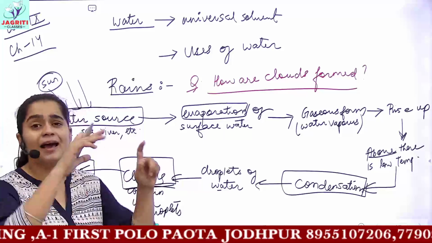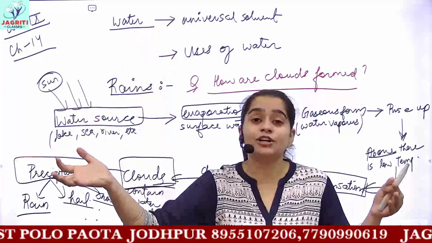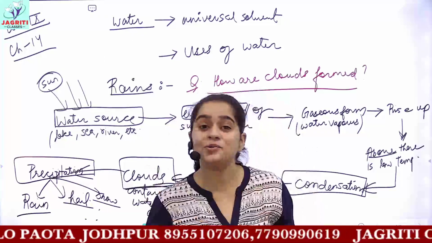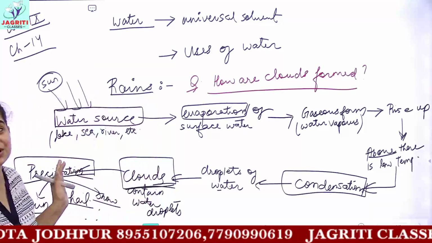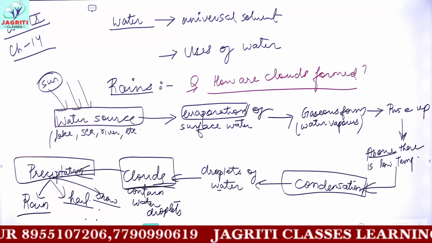If you remember the diagrams which you made, the water is getting evaporated, now the water droplets are condensing to form the clouds, and after the formation of clouds, rains occur. So this completes the topic, that is how are clouds formed.